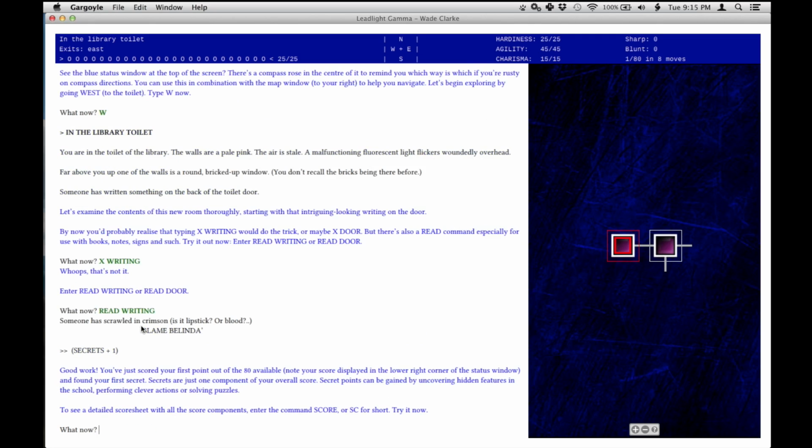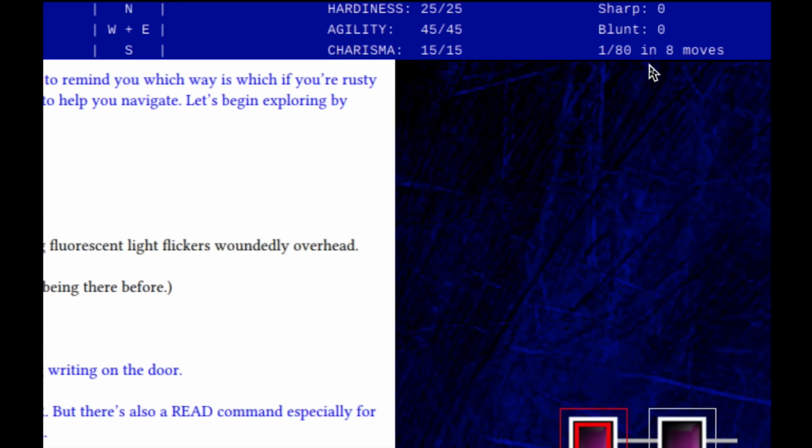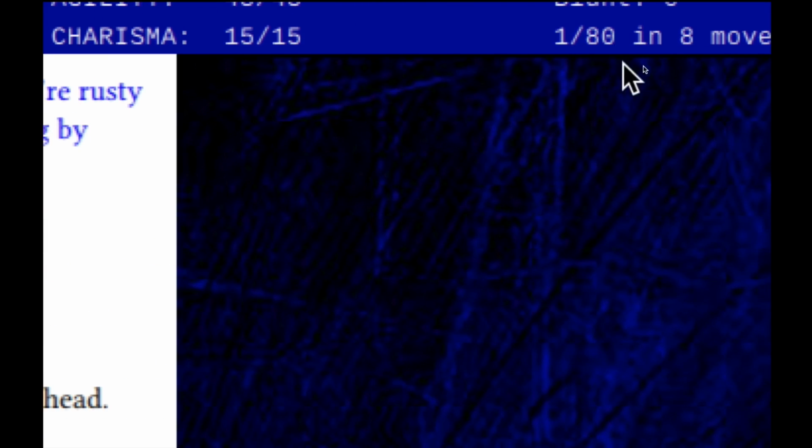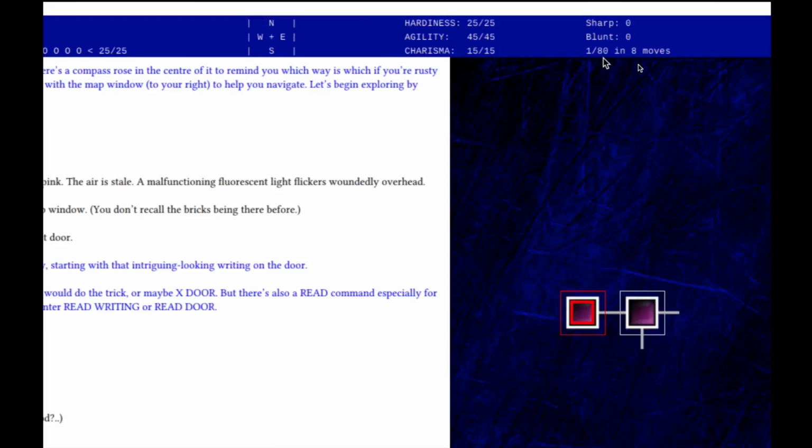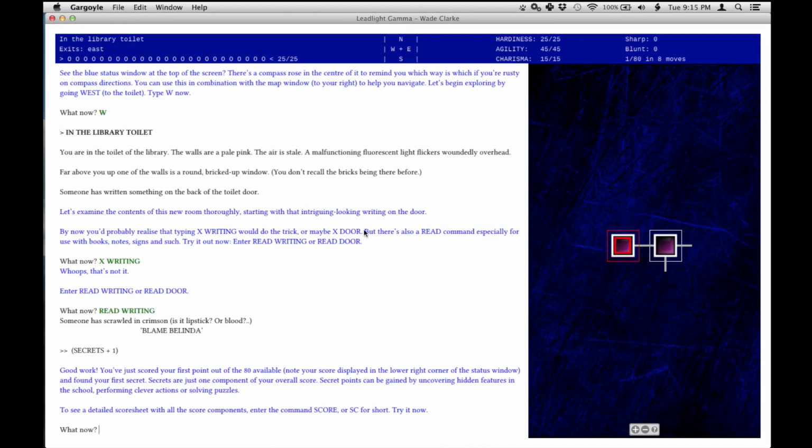Scrawled in crimson, it says blame Belinda. Great, I got +1 points. So now I have 1 point out of 80. You can beat the game without solving every mystery, but if you want to be a completionist, you got to get all 80 secret points.